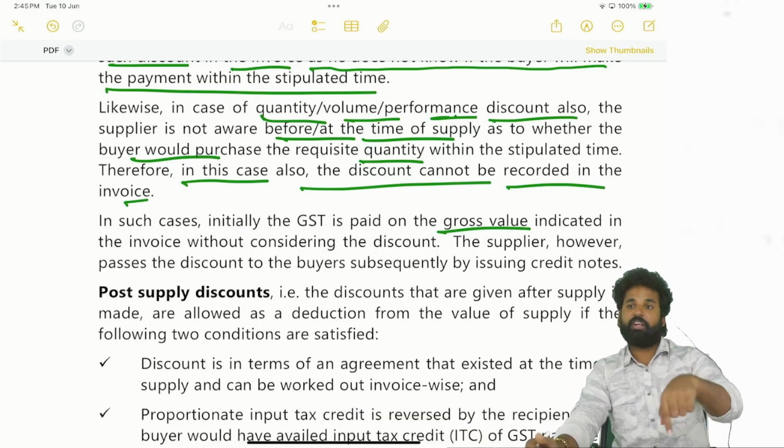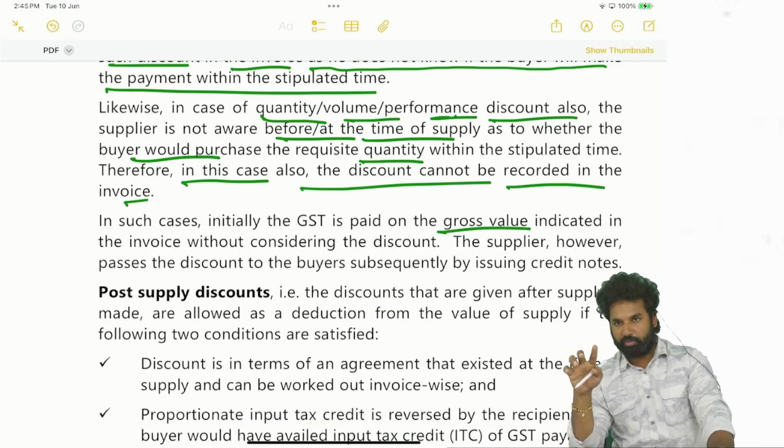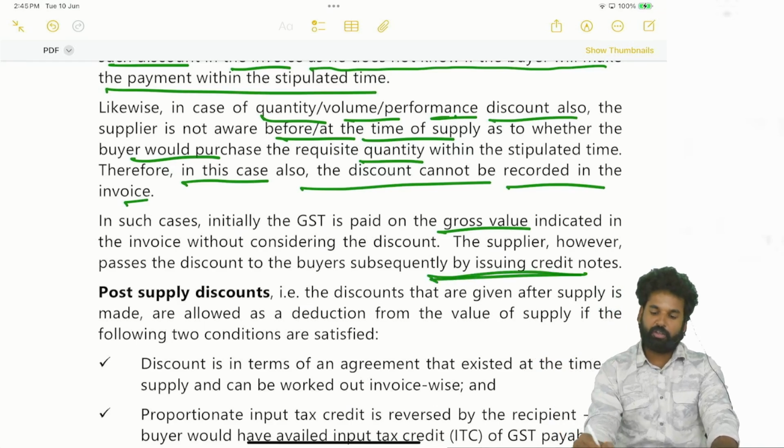So if you are giving discount, what are you doing? You are decreasing the value of the supply. You are decreasing the value given in the tax invoice. So now you have to issue a credit note. By issuing the credit note, discount will be given.